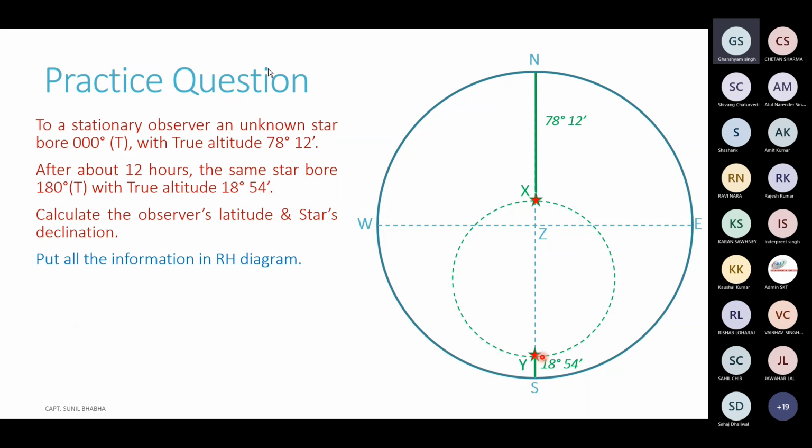So is this part clear, beta? Yes, sir. Okay, very good.